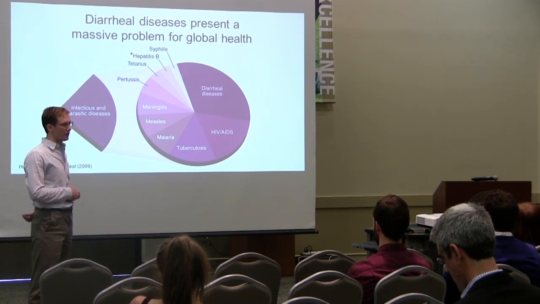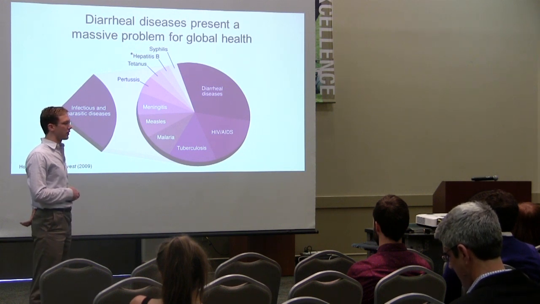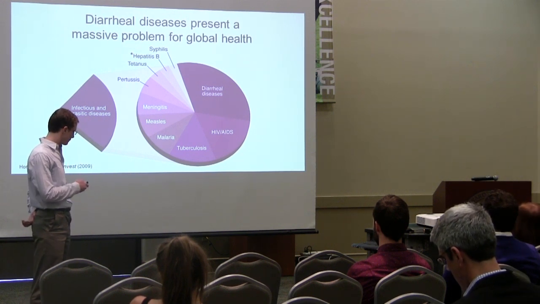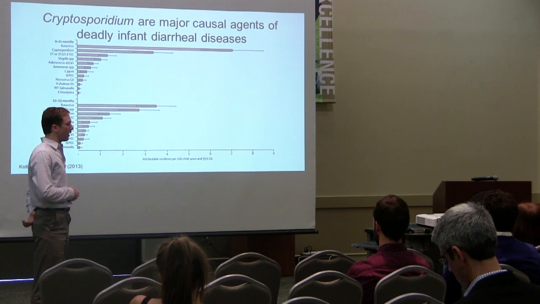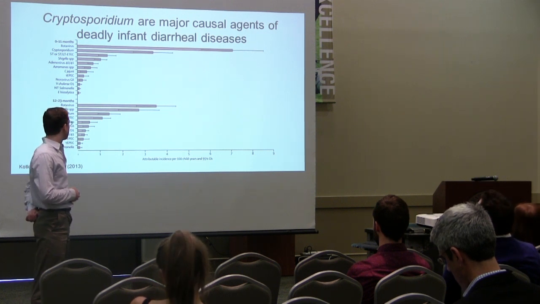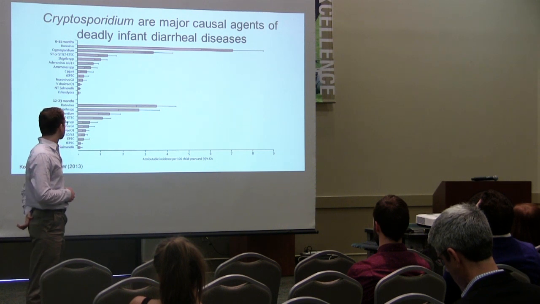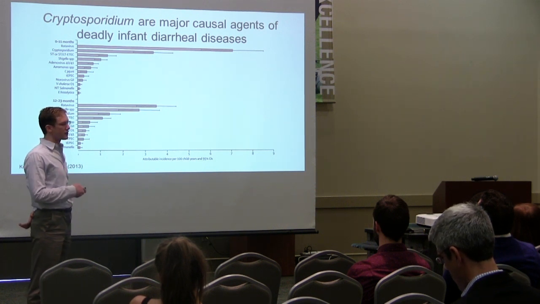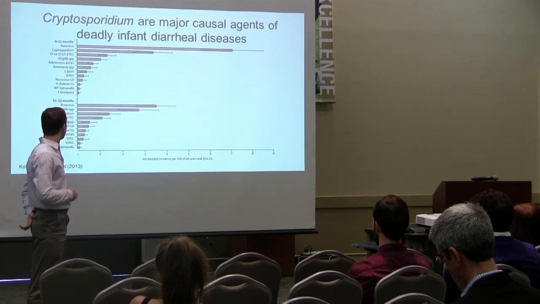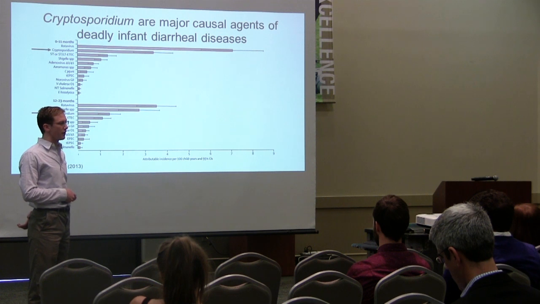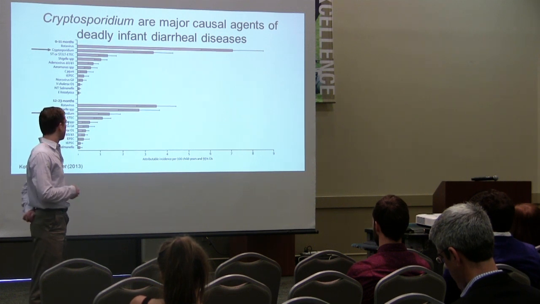But they can also be a major problem in developed countries such as America. Cryptosporidium, the causal agent of cryptosporidiosis, is actually one of the major causes of infant diarrheal diseases. It is second behind rotavirus, and it causes moderate to severe diarrheal disease in infants.